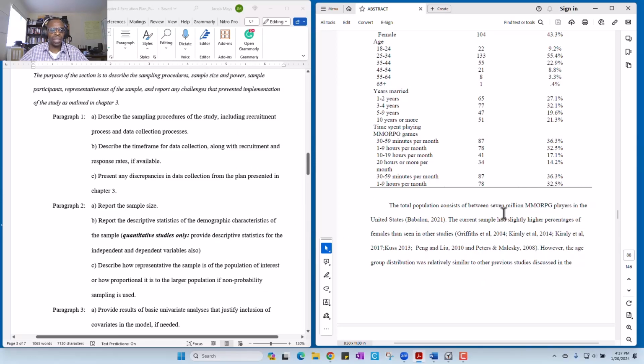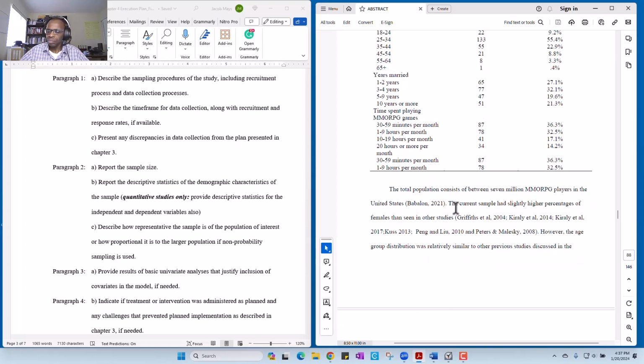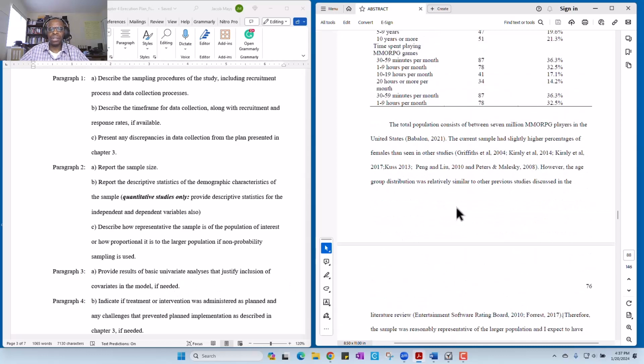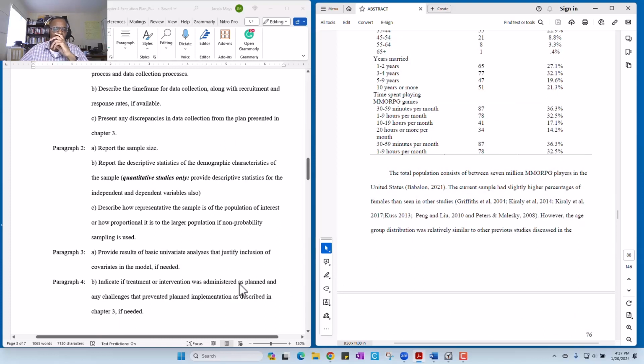Essentially, paragraphs 2 and 3 were actually combined. Provide results of basic univariate analyses that justify inclusion of covariate. She didn't have to do this, so she doesn't have a paragraph 3 and a paragraph 4.